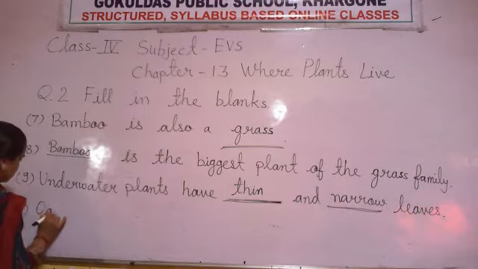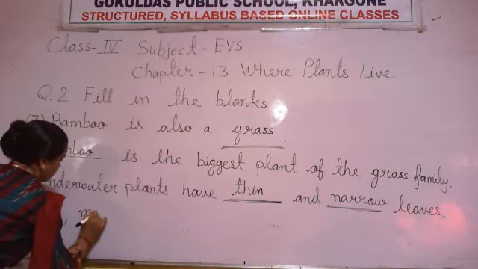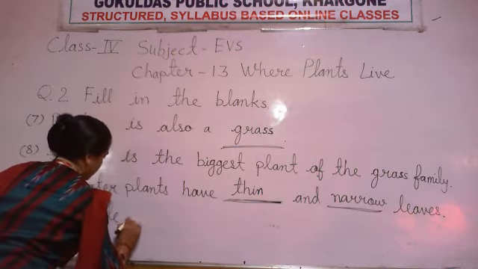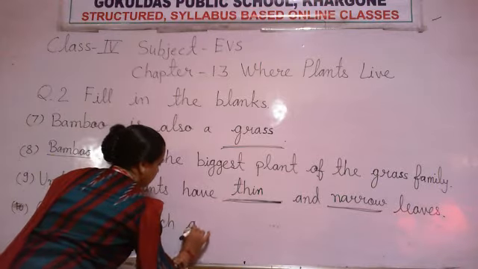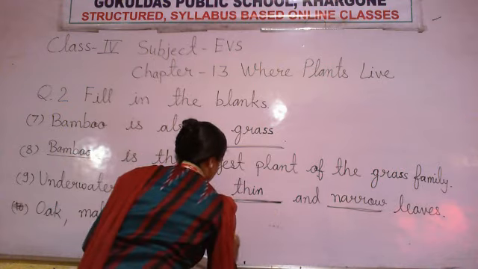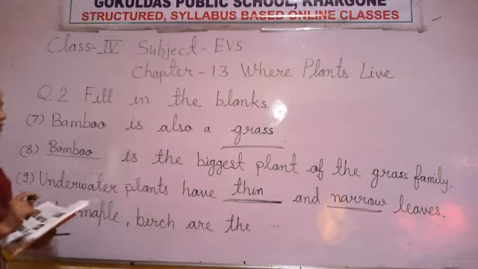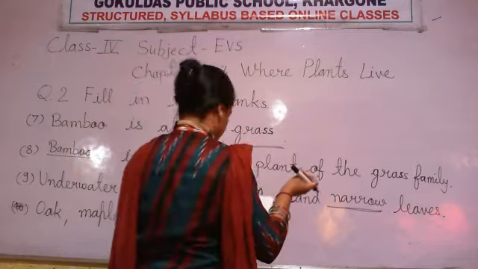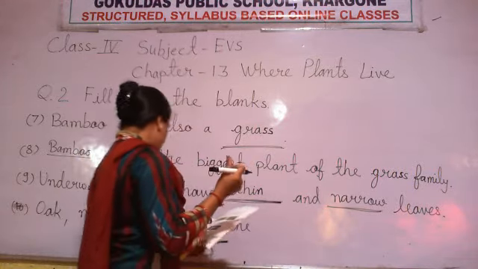Oak, O-A-K, oak, maple, birch are which type of plants? Conifers, fixed plant, aquatic plant, or mangroves? What name do we give them?